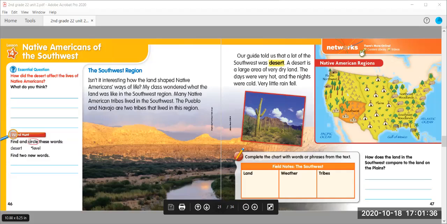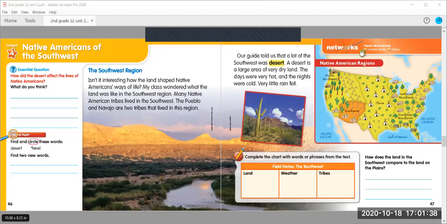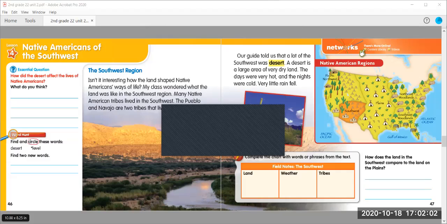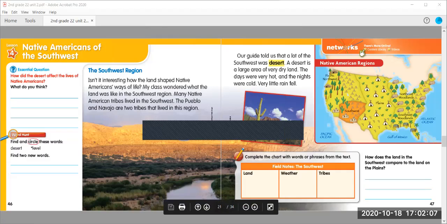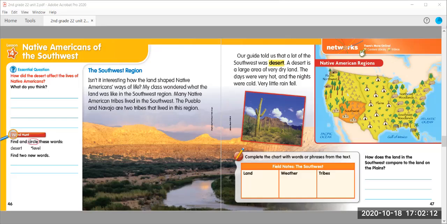Lesson 4. Native Americans of the Southwest. Essential question. How did the desert affect the lives of Native Americans? What do you think? The Southwest region. Isn't it interesting how the land shaped Native Americans' way of life? My class wondered what the land was like in the Southwest region. Many Native American tribes lived in the Southwest. The Pueblo and Navajo are two tribes that lived in this region.